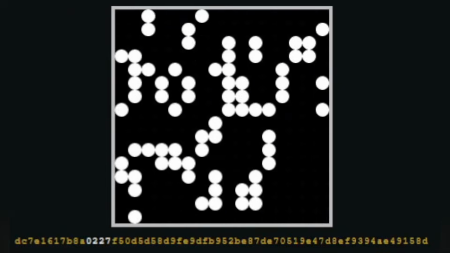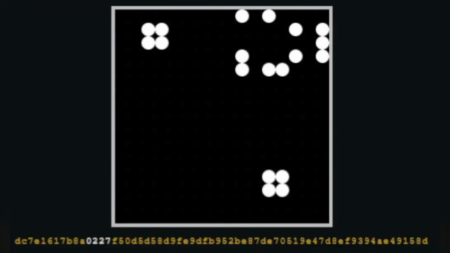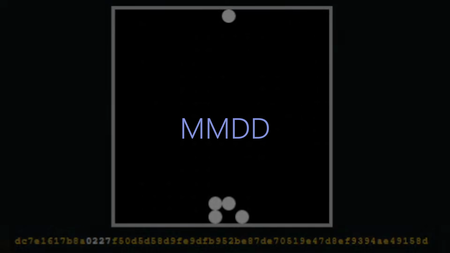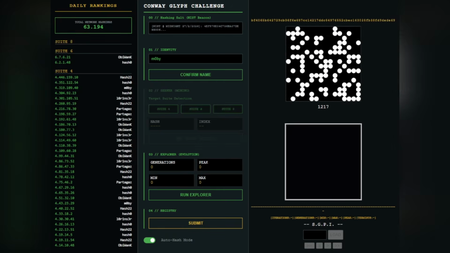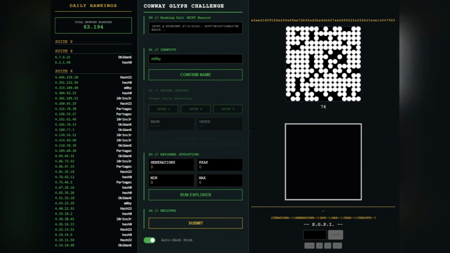Now, to make this a daily challenge, we stipulate that the hash value for every competing pattern must contain today's date, for example in the form MMDD. We then look at all such Game of Life patterns that we found with today's date in their respective hash values and rank them by how long they live before they reach a halting state.